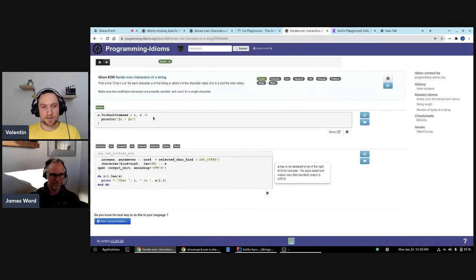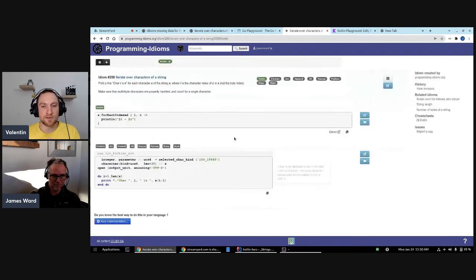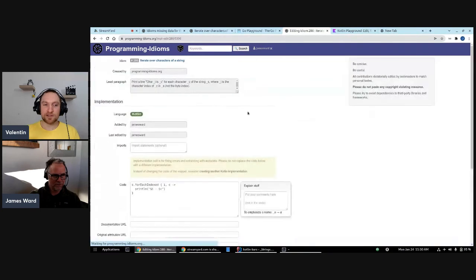Fantastic. So a subsequent question would be, you know what? I didn't print the line exactly as it said here. So let's go fix that. Yes, we can edit. No, not this button, just go back one. This one, yes. So let's fix it so that it prints it in the way that